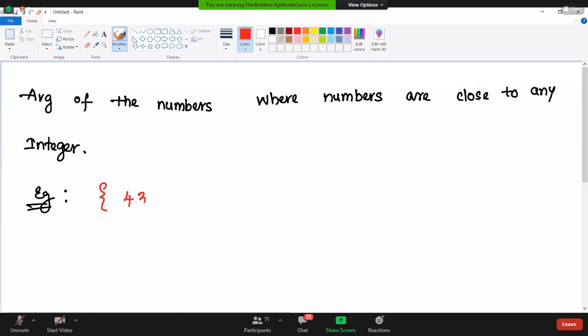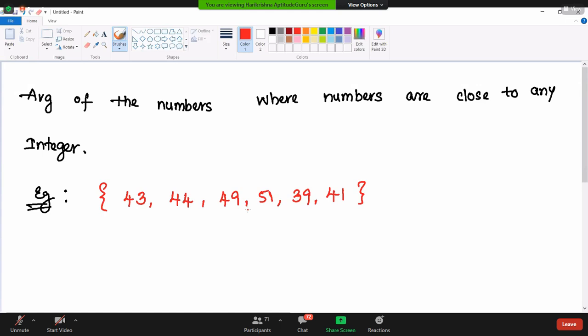For example, 43, 44, 49, 51, 39, 41, something like this. We have a data set and have to find its average. One way is the conventional approach: sum of the terms divided by the number of terms. We can see 6 terms here.